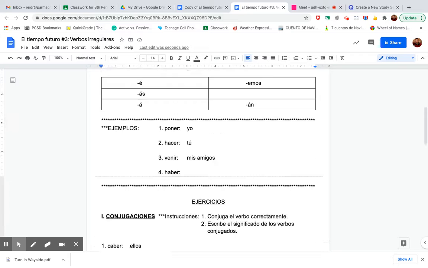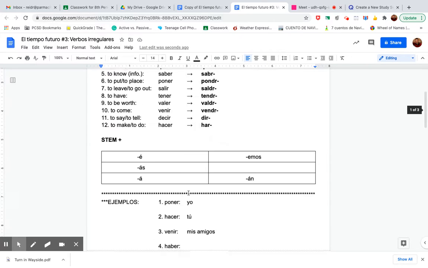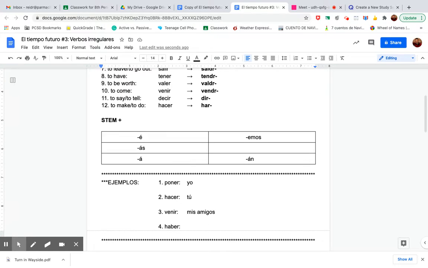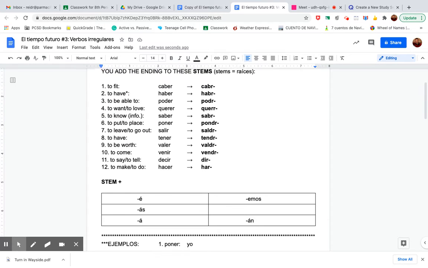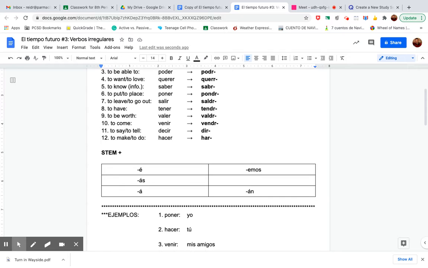So a couple examples before you do these exercises. Okay. So ejemplos. Okay. So poner. You look up here. You're going to scroll up every time. Okay. So you do not say ponerė. You look up here. It's pondr-. So what you're going to write here is yo pondré, and then you add the usual ending for the yo form. That's pondré. And then you write what it is in English. I will put.